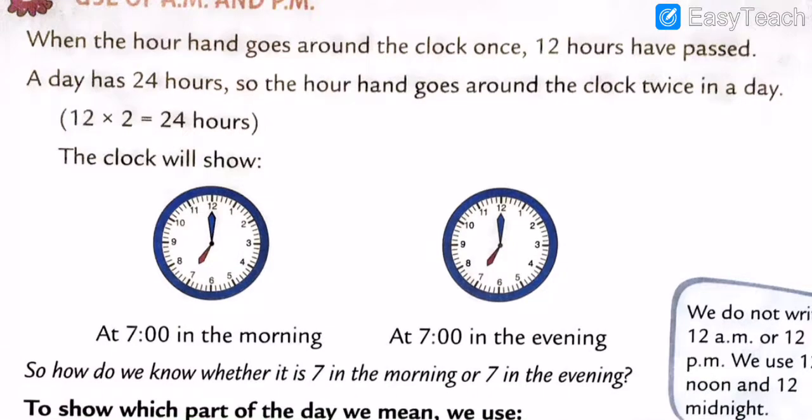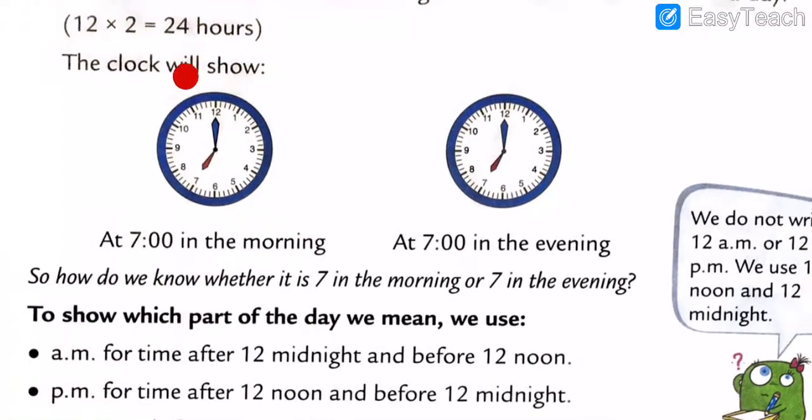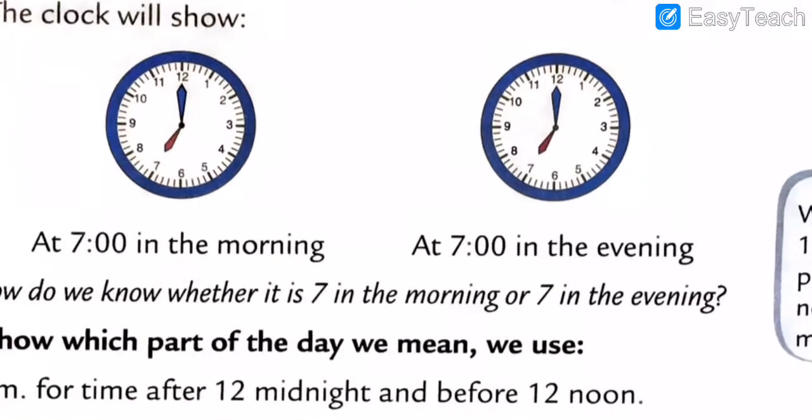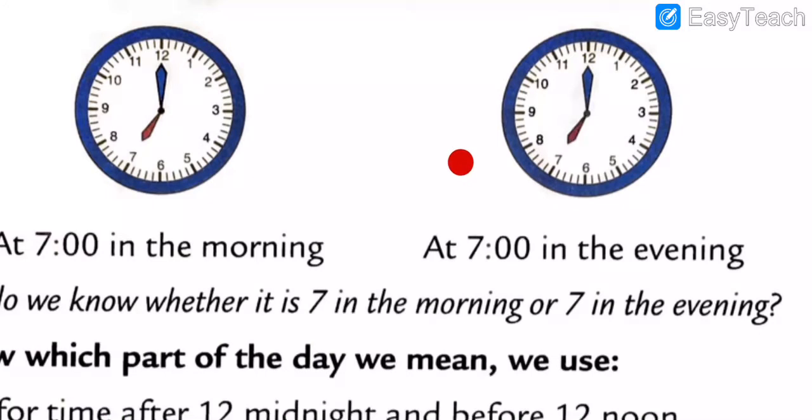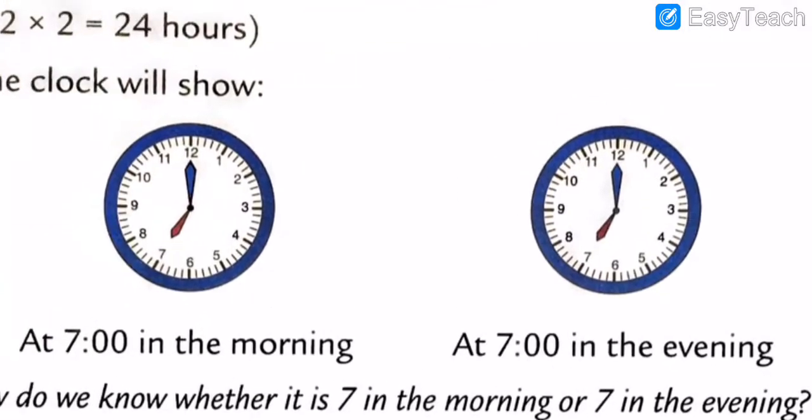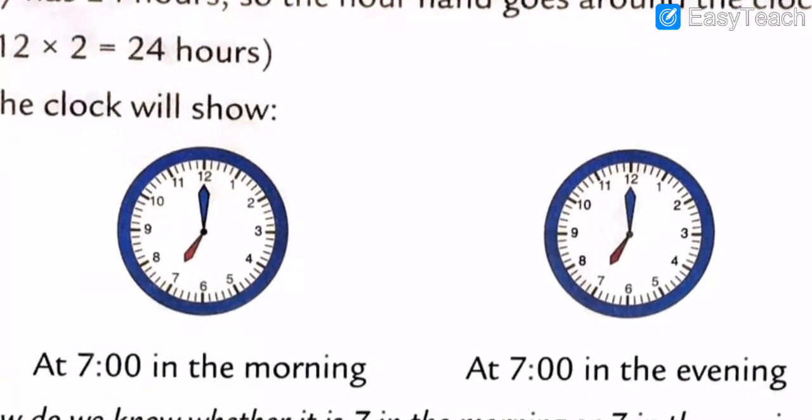And now here we will check the clock. What will the clock show us? It shows that in both clocks, see my dear students, there is the same time. In both clocks there is the same time.